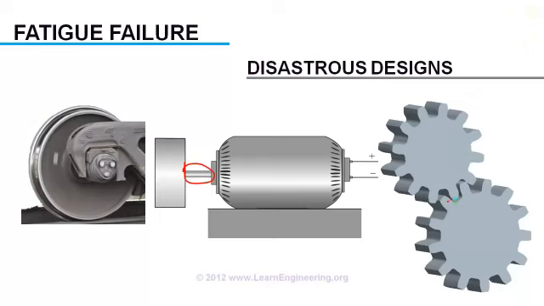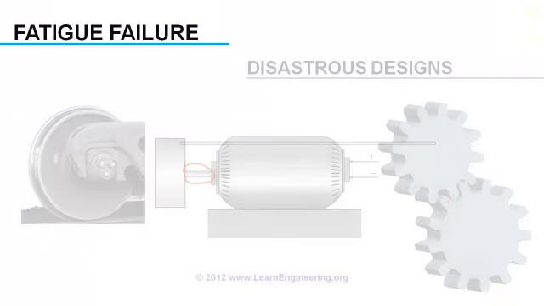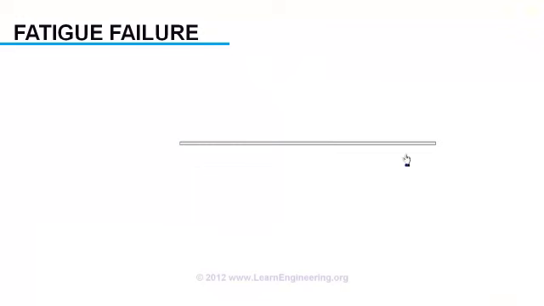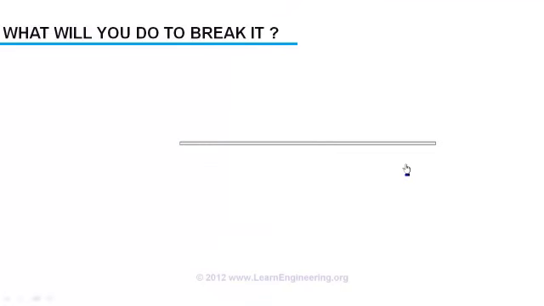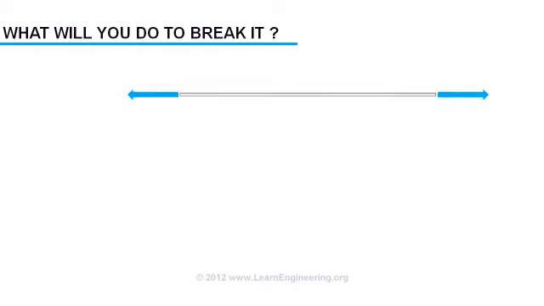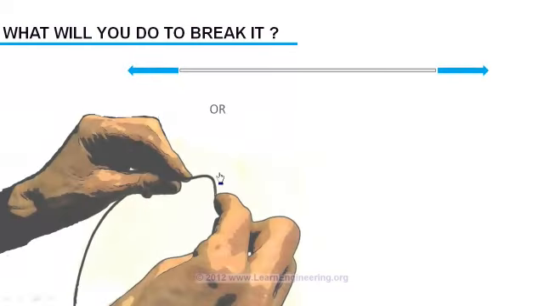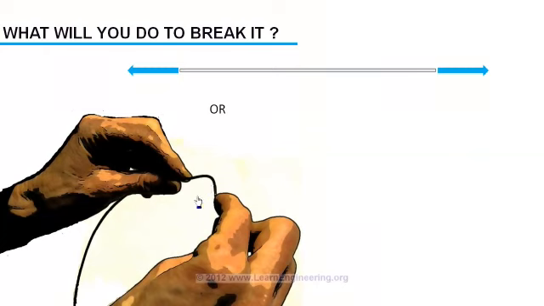To understand what is fatigue, let's consider this metal wire. You have to break it. So how will you break it? Will you pull it from both ends, or will you do this, where you bend the wire upward and downward repetitively? Your answer is obviously the second option, because this method requires less effort compared to the first case. This is a well-known example of fatigue failure.